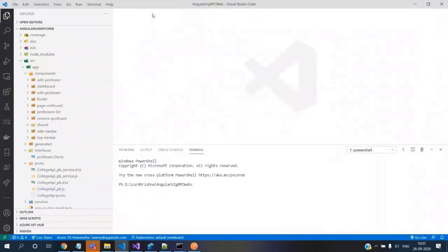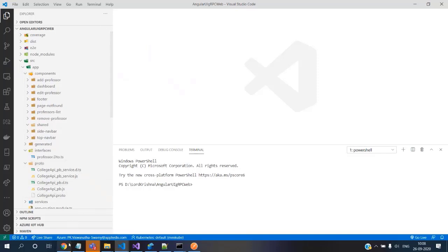I just wanted to stop here and compare what client components get created in C Sharp and what client components get created when we want to integrate with JavaScript versus TypeScript.